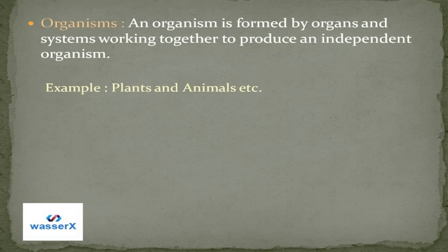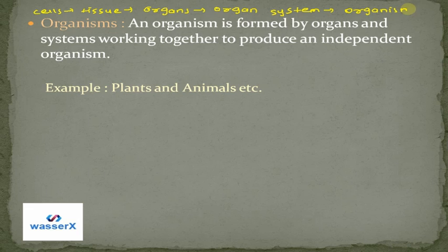Then let's see what organisms are. So we came from cells to tissues to organs to organ systems, and then we are here at organisms. What are organisms? We can say that an organism is formed by organs and systems working together to produce an independent organism. Examples can be plants and animals.